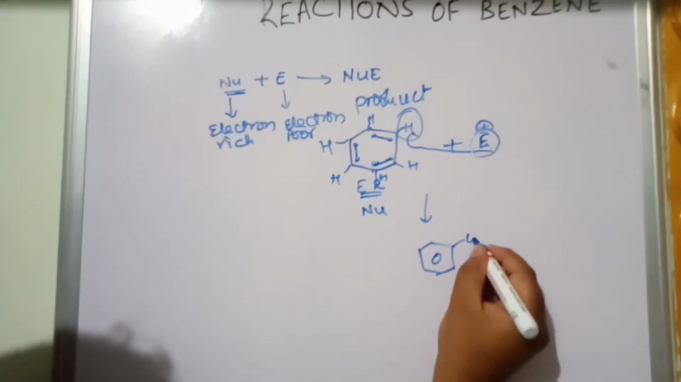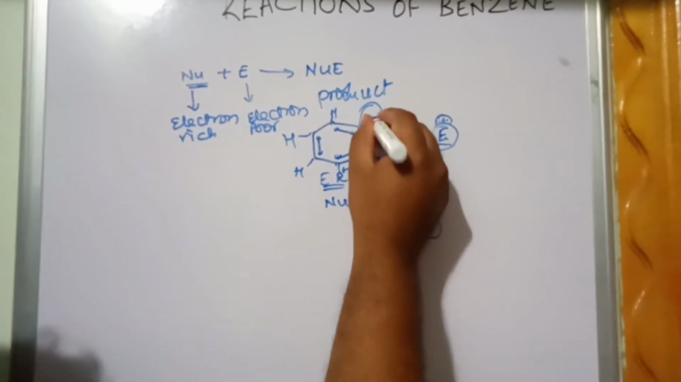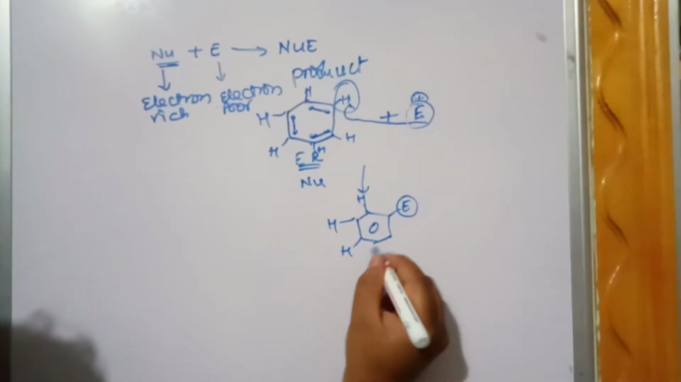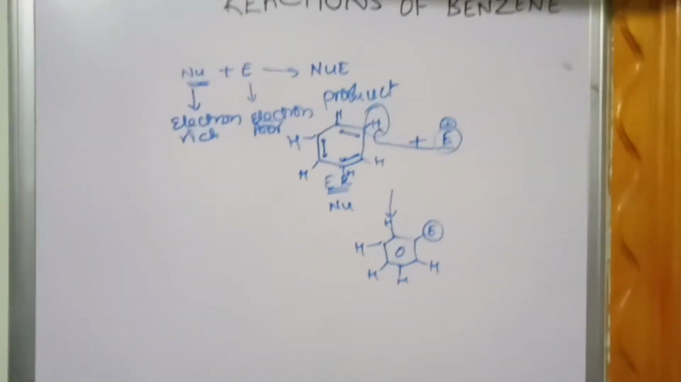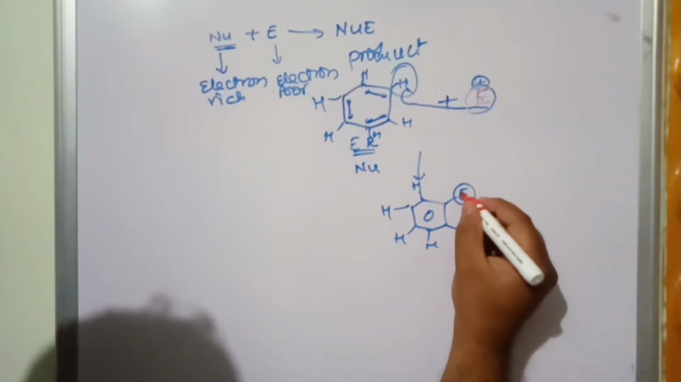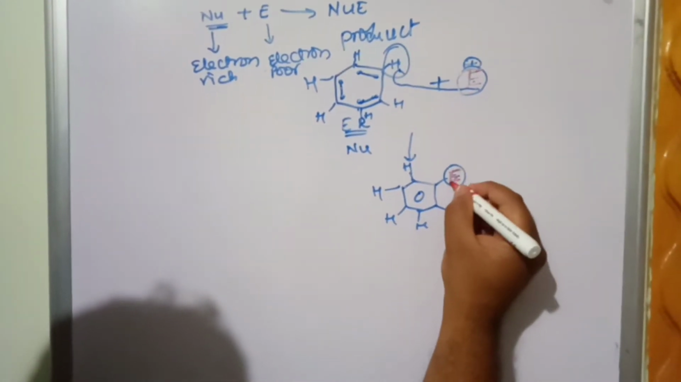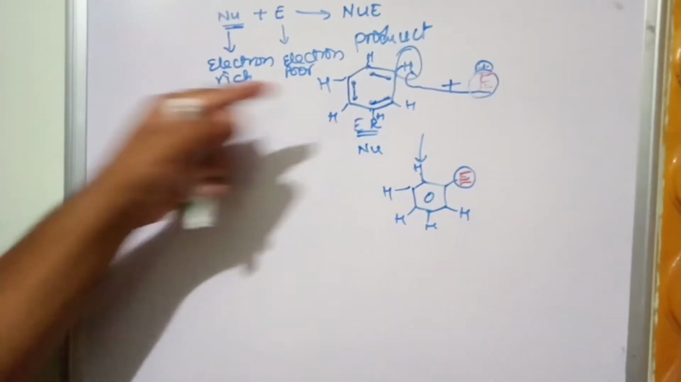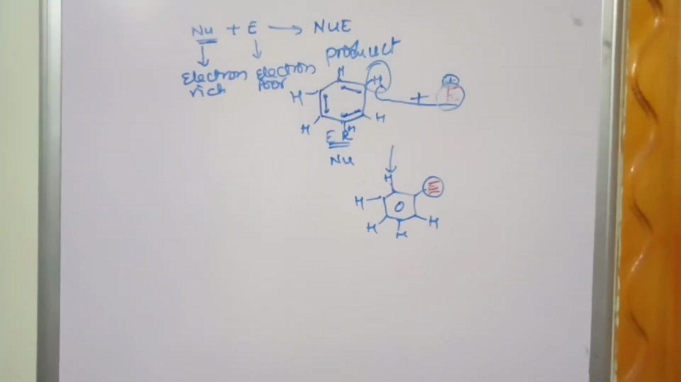What is this? It is called electrophilic. One of the hydrogens is replaced by an electrophile. That's why it is called an electrophilic substitution reaction. It is replaced with what? It is replaced with the electrophile. So since it is replaced with the electrophile, they are called electrophilic substitution reactions.